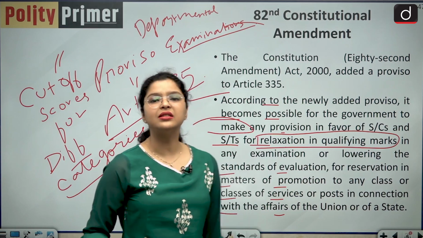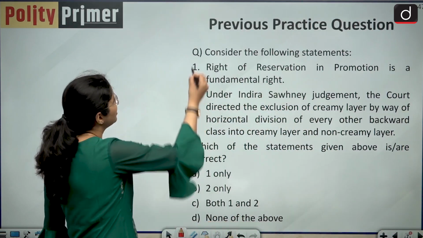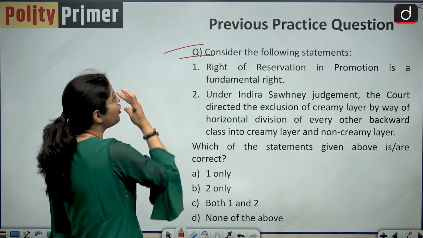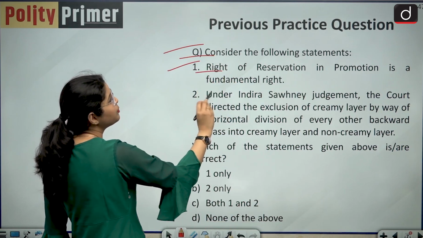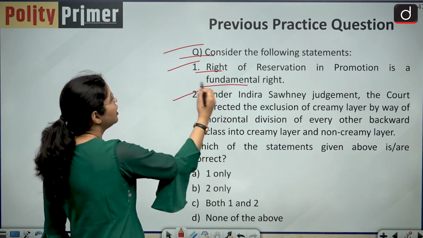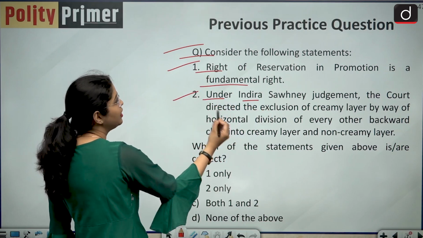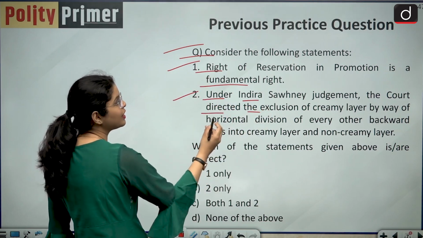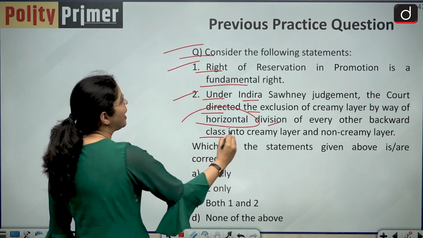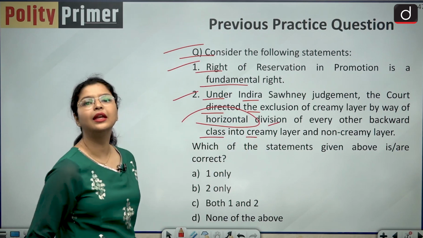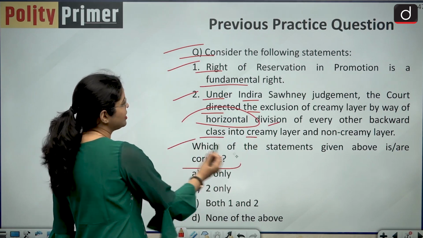Now let us discuss the practice question which I have asked you in my previous session. So the question is, consider the following statements. Your statement number 1 is, right to reservation in promotion is a fundamental right. Your statement number 2 is, under the Indra Sawhney judgment, the court directed the exclusion of creamy layer by way of horizontal division of every other backward class into creamy layer and non-creamy layer. So which of these statements given above is/are correct?